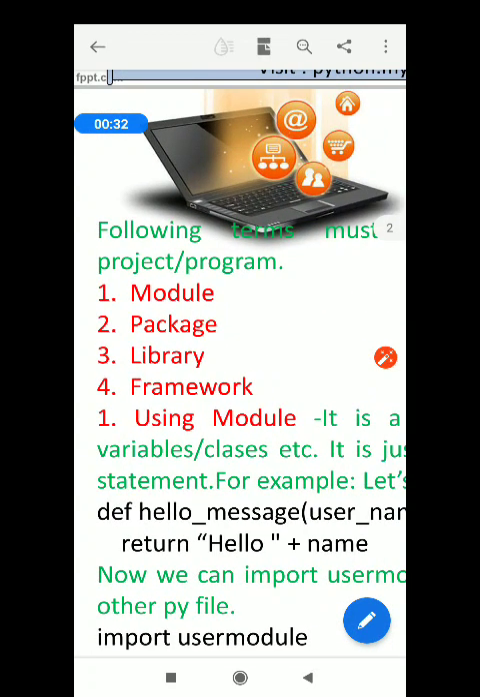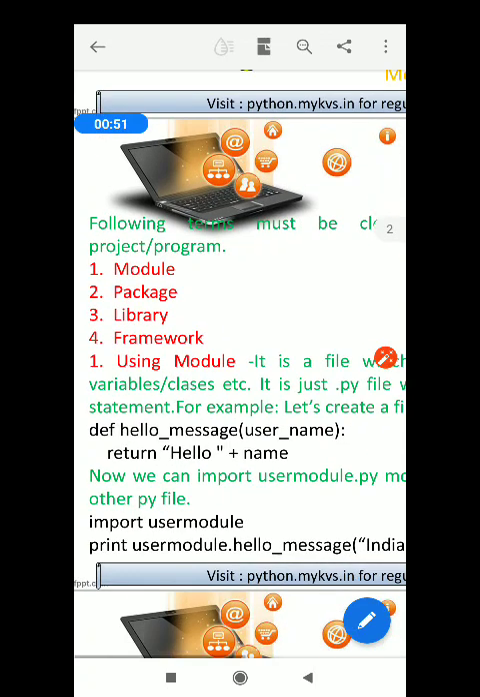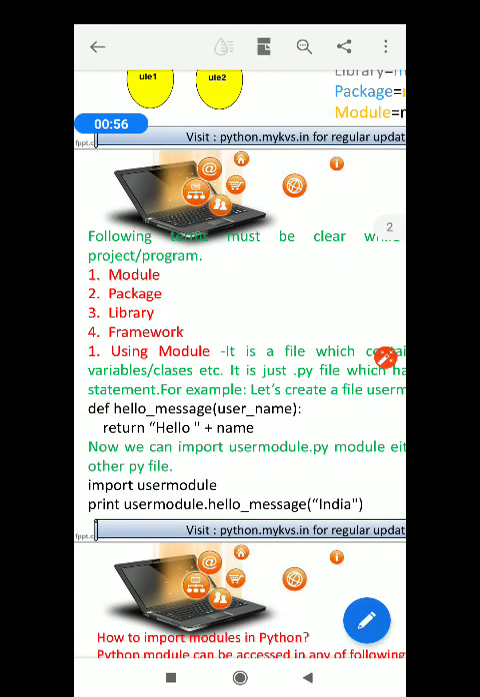So in yesterday's class I gave you the basic fundamental things that are required to prepare a particular project in Python. You must have a module, package, library and framework. We have seen how to create modules, and I gave you one task in yesterday's class. In the last class I told you to create your own modules. I told you to create two program files.